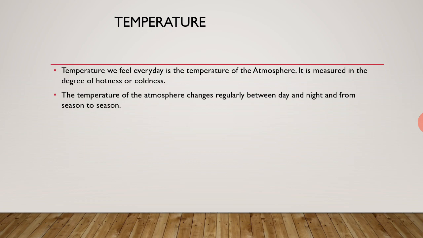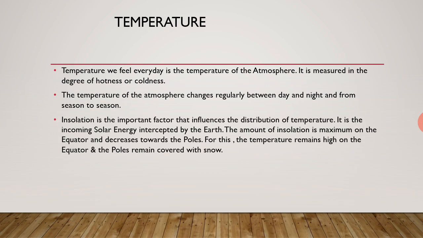The temperature of the atmosphere changes regularly between day and night. During the day, the temperature may remain somewhat higher, but during night, the temperature would go down, and it keeps on shifting from season to season. Just like during the summer season, the temperature remains high, and during the winter season, the temperature of the atmosphere remains low.